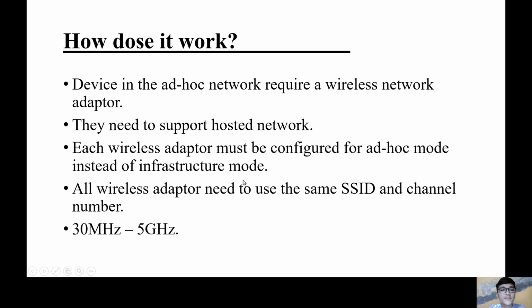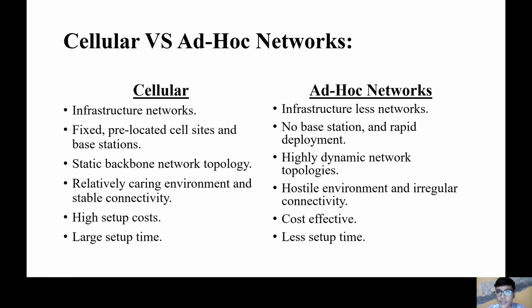Now, comparison between cellular and ad hoc networks. In a cellular network, there is an infrastructure, so it is an infrastructure network, while an ad hoc network is an infrastructure-less network. In a cellular network, there are fixed, pre-located cell sites and base stations, while in an ad hoc network, there is no base station and deployment is rapid.